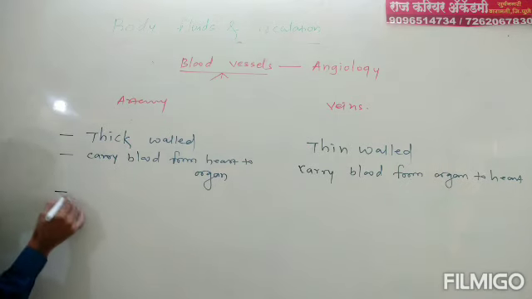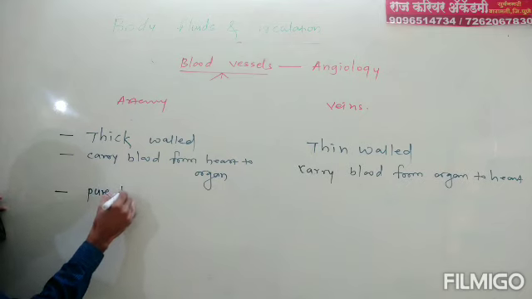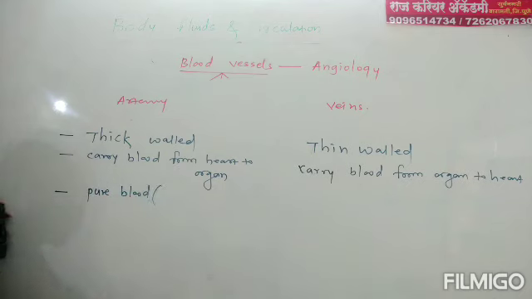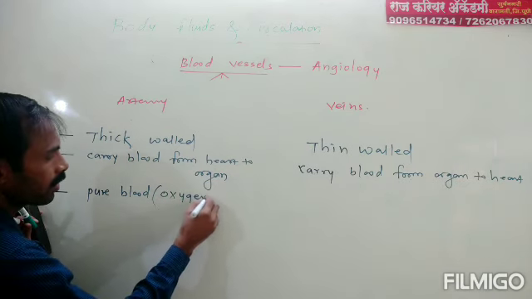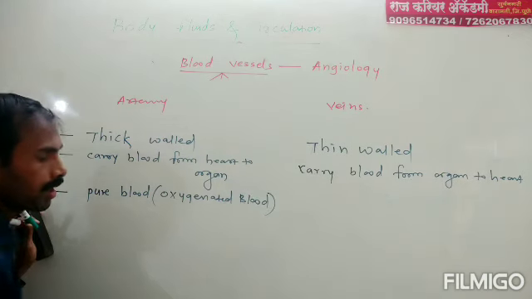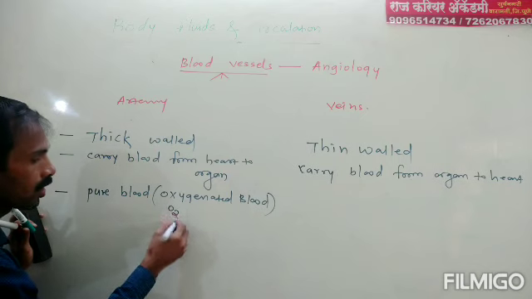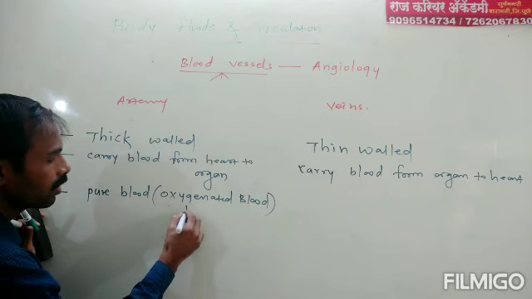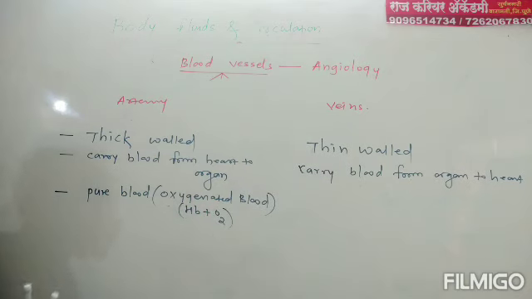Third, artery carries pure blood. Pure blood is also known as oxygenated blood, or blood mixed with O2, means Hb plus O2 is known as oxygenated blood.